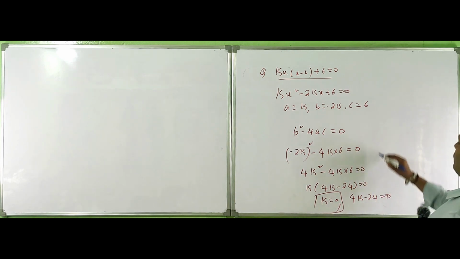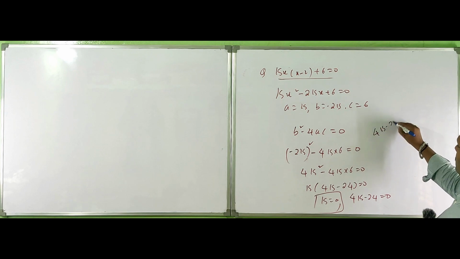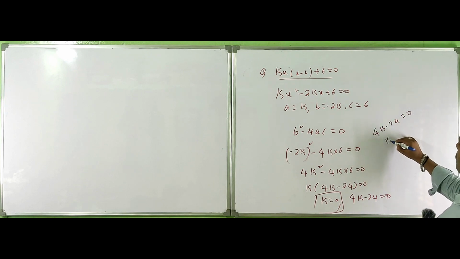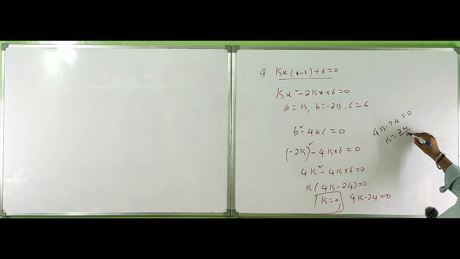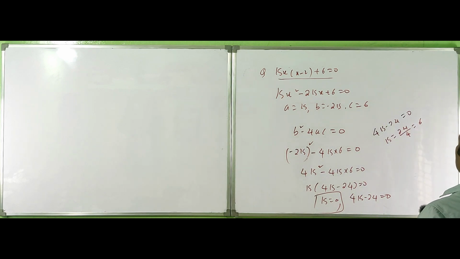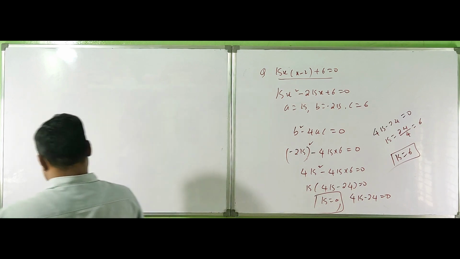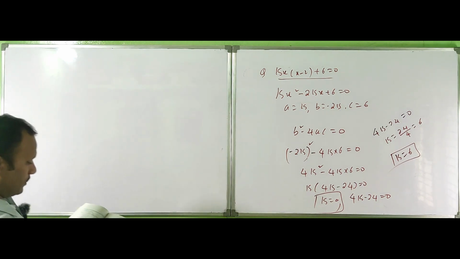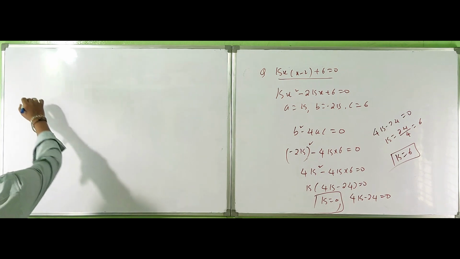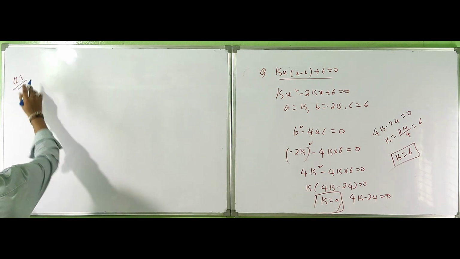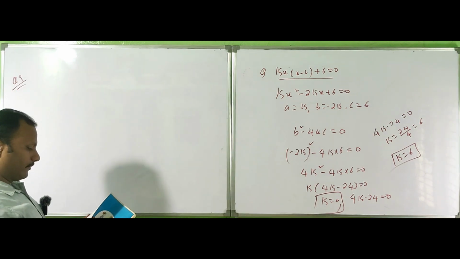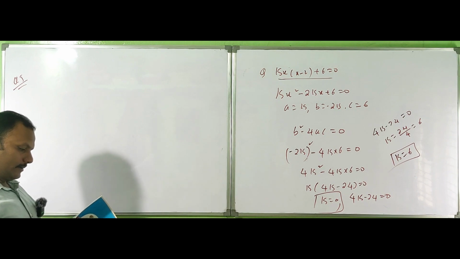Therefore 4k minus 24 is equal to 0, so k is equal to 24 by 4, which is equal to 6. Yes, k is equal to 6. This is the required solution. And question number 5 is in 4.4. Let's check the answer also.